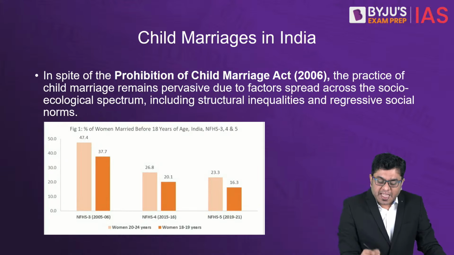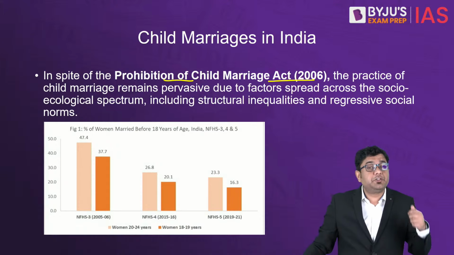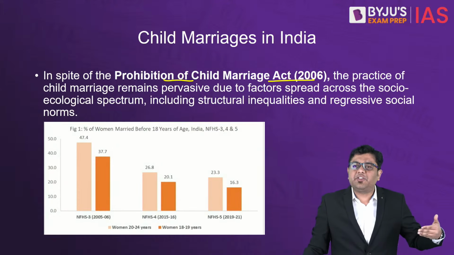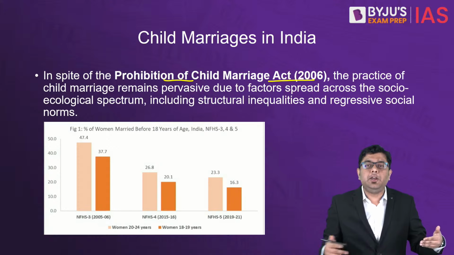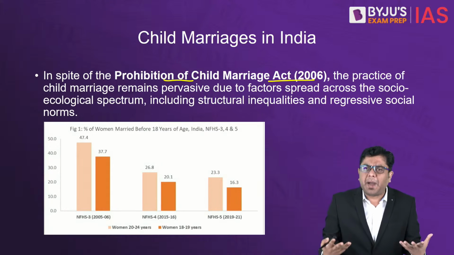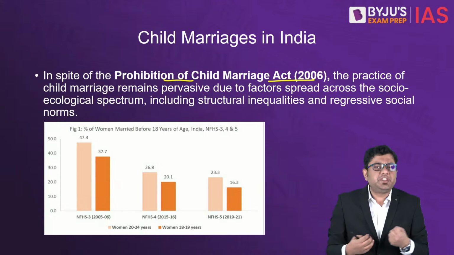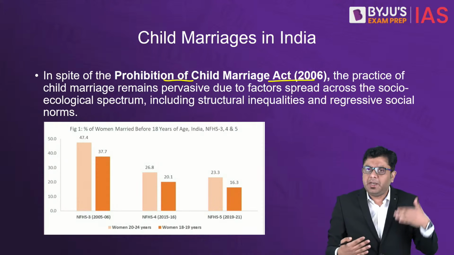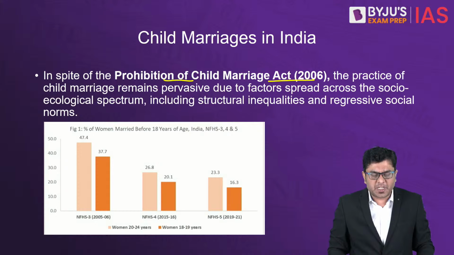We do know that the Prohibition of Child Marriage Act is very stringent and has been promulgated in order to get rid of the issue of child marriages in the country. But despite that, this is an issue which is very pervasive, very prevalent, north to south, east to west of the country.